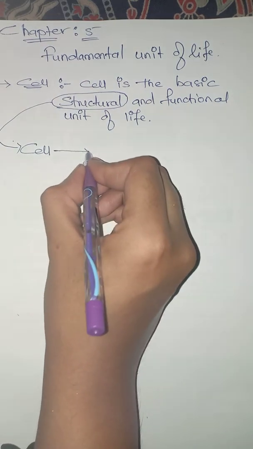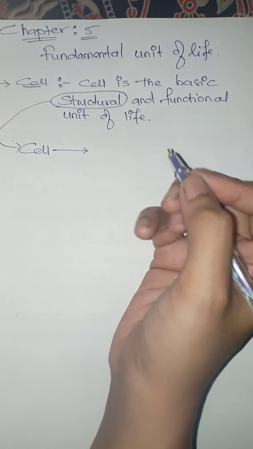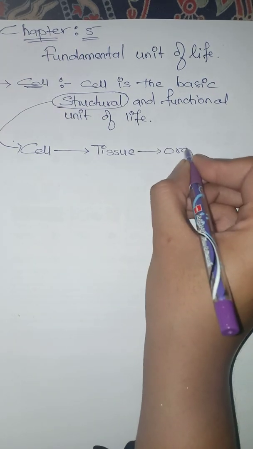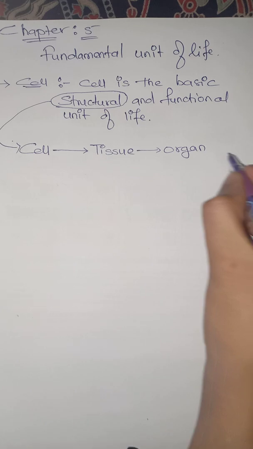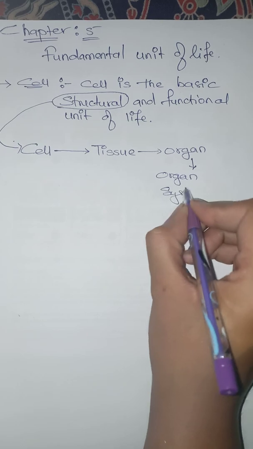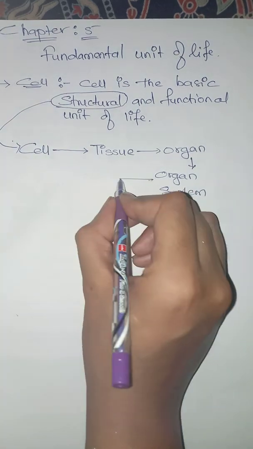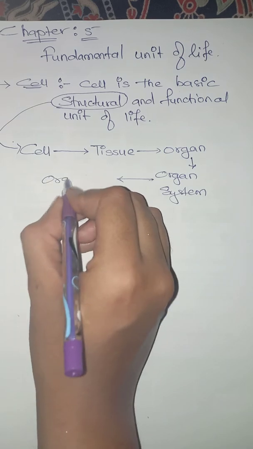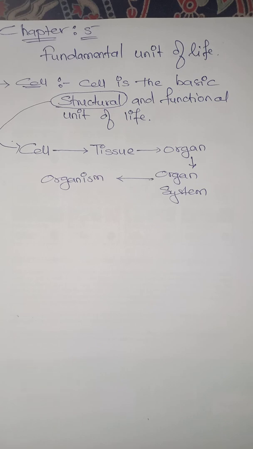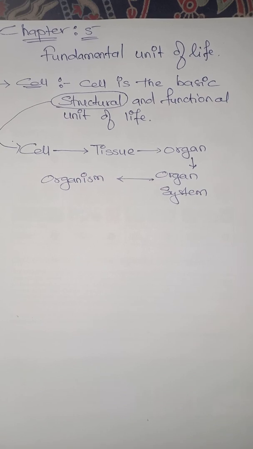A group of cells performing a specified function combine together to form a tissue, and these tissues combine together to form an organ, and these organs combine together to form an organ system, and ultimately this organ system will form an organism. So this is how the cell combines into different forms, leading to the formation of a complete new organism.